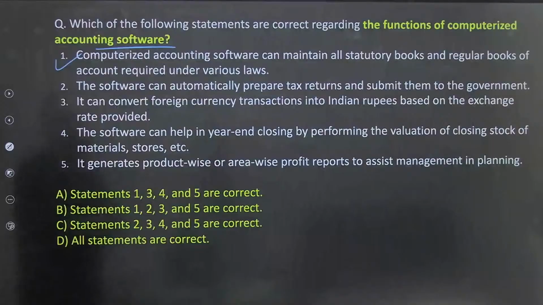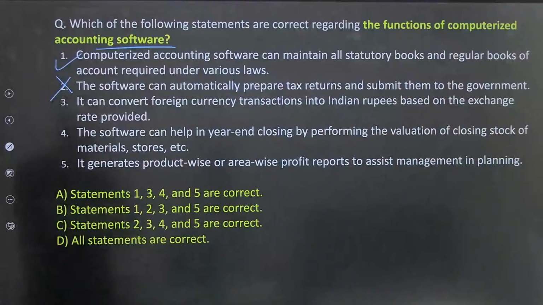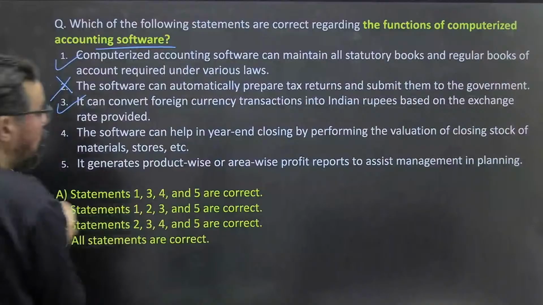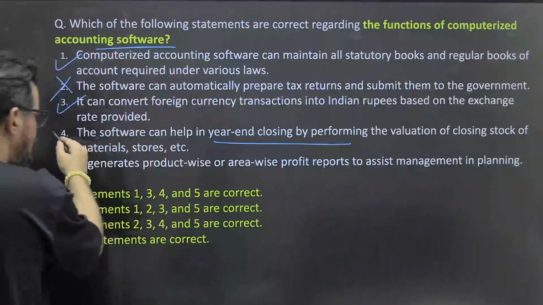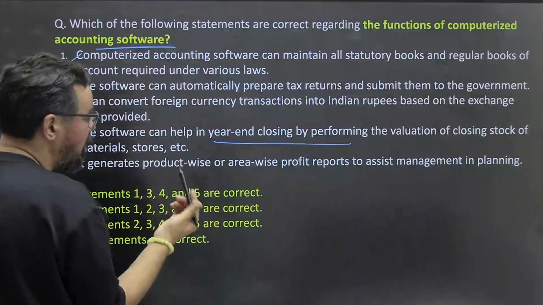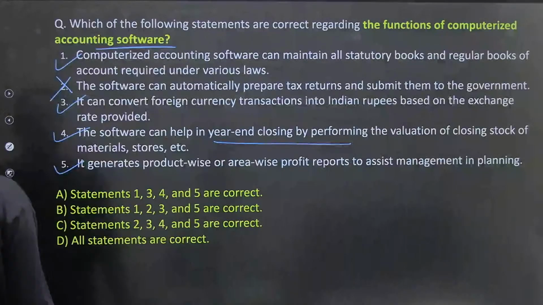Second one आपका, the software can automatically prepare tax returns and submit them to, no and not that kind of things, ऐसा हो जाएगा फिर गड़बड़ हो जाएगा, ठीक है. It can convert foreign currency transaction into Indian rupee based on the exchange rate provided, yes it can, ठीक है. The software can help in the year end closing by performing the valuation of closing entries and all, it can do it. It generates product wise or area wise profit reports, yes it can be done, ठीक है. So 1, 3, 4, 5.